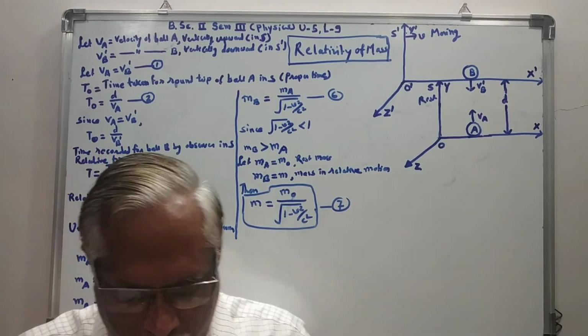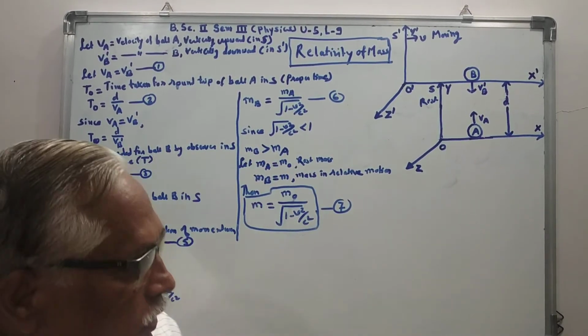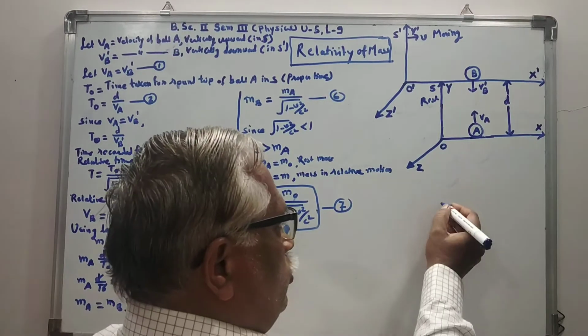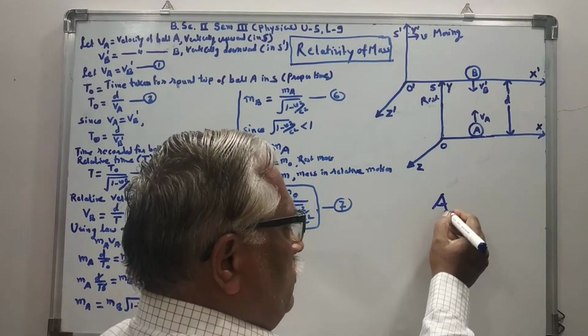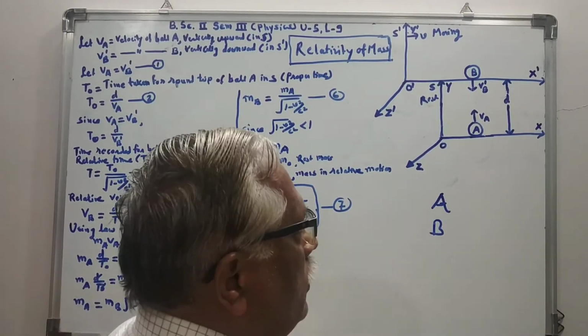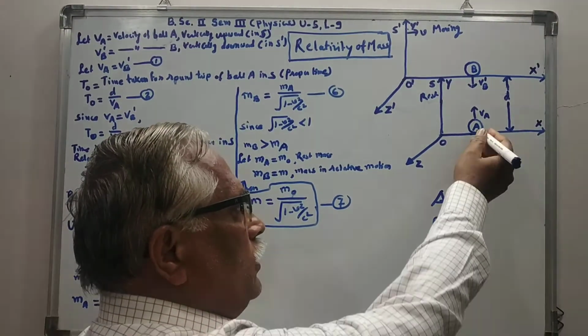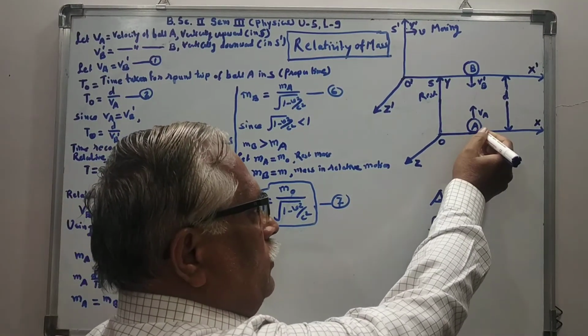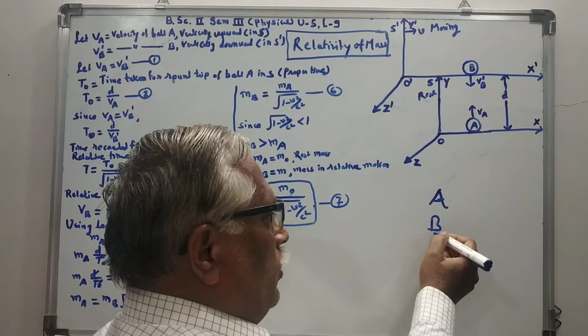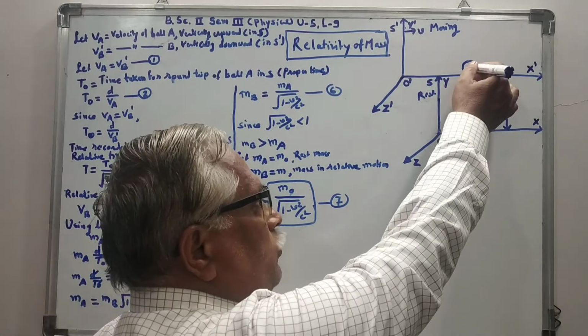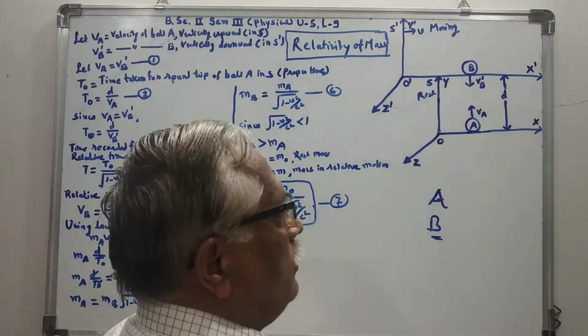Now let us consider two identical balls, A and B. Ball A is placed in the rest frame S and ball B is placed in the moving frame S dash.